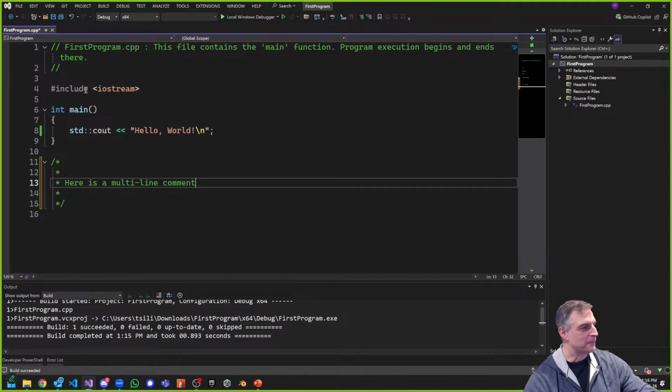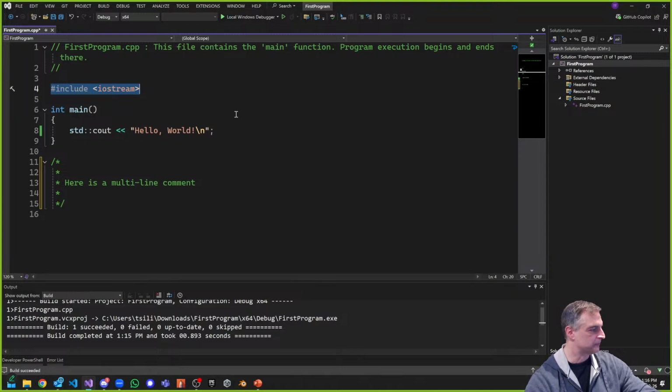So what about this part? Include iostream. Does anyone know what this means? I put it in the PowerPoint, which I'll show you in a second, but what do you think this kind of include statement means? Again, this is a workshop, it's not a lecture, so if you want to kick in, please do. Gavin says iostream is a standard library. Correct, that is absolutely correct. Gavin, are you asking me or someone else? Oh, Gavin, right.